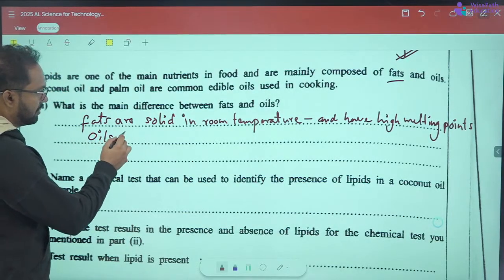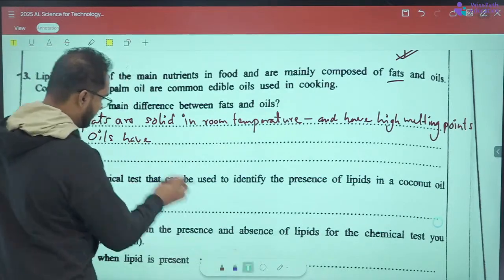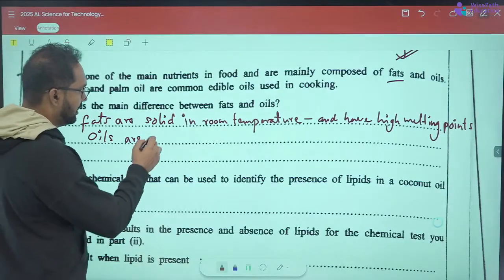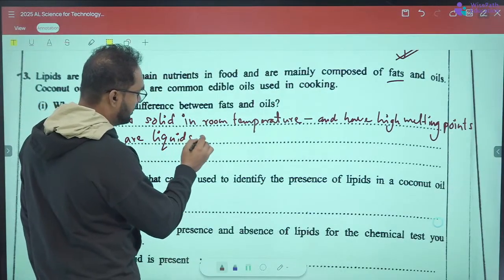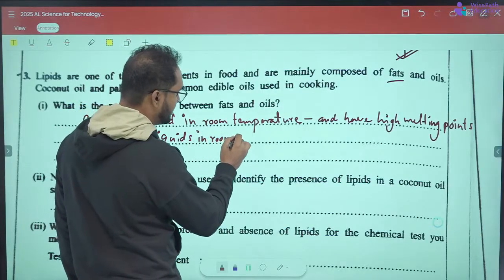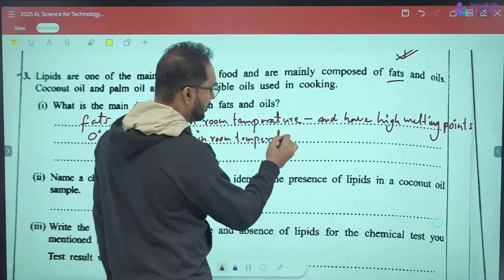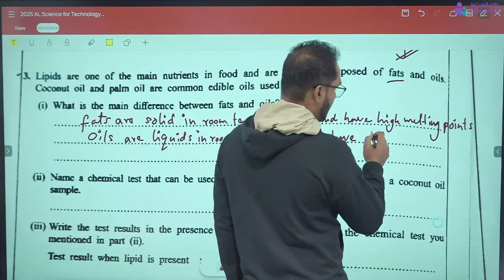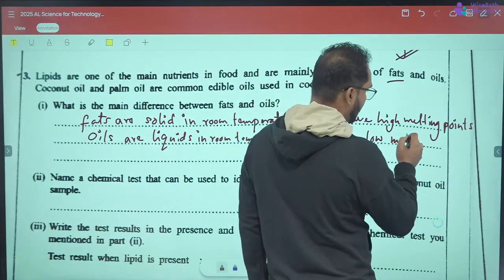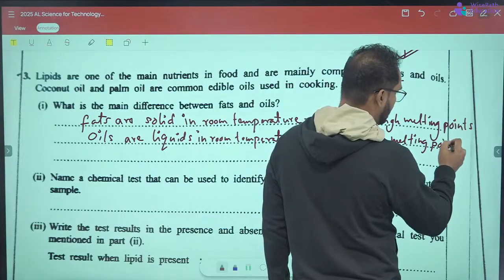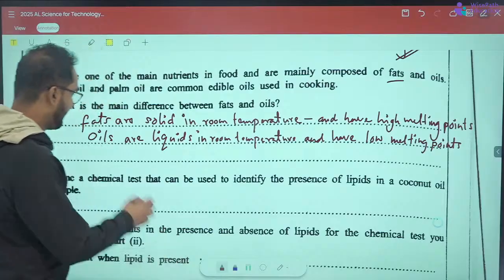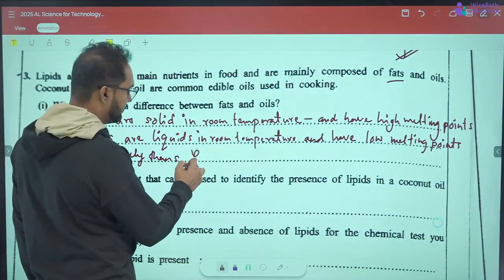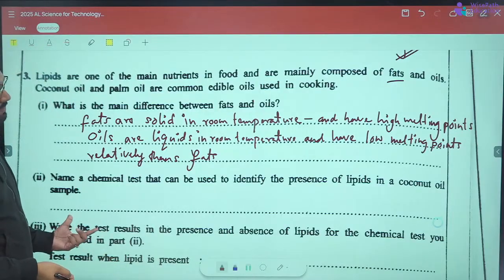Oils are liquids at room temperature and have relatively low melting points than fats, right? Yeah, that should be the answer.